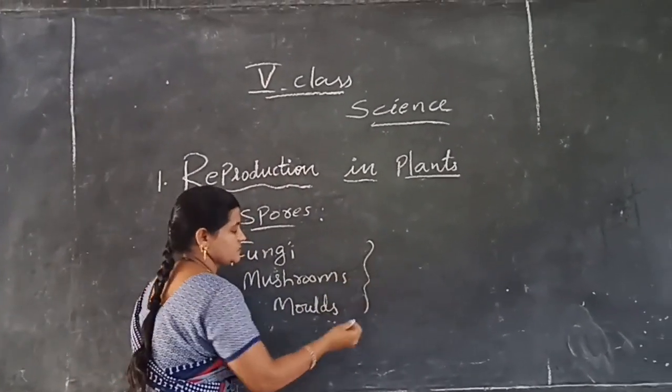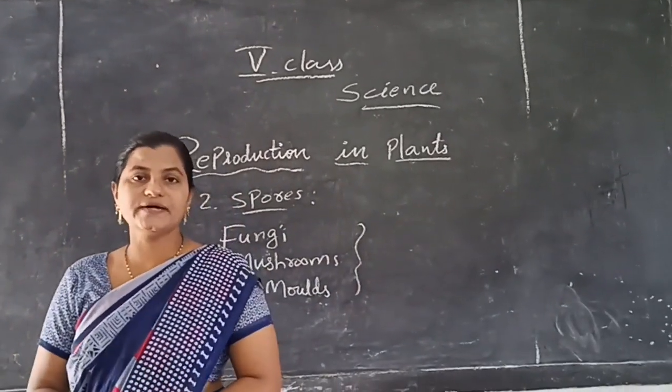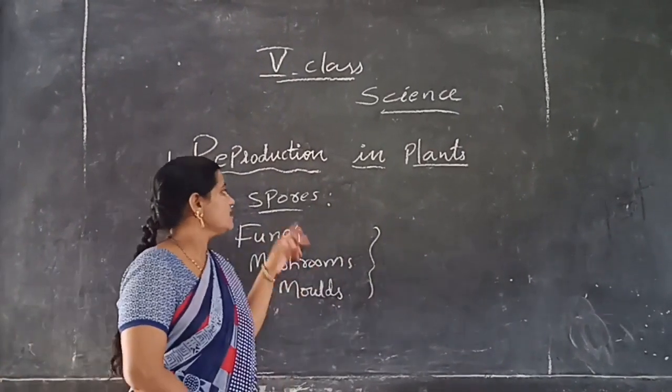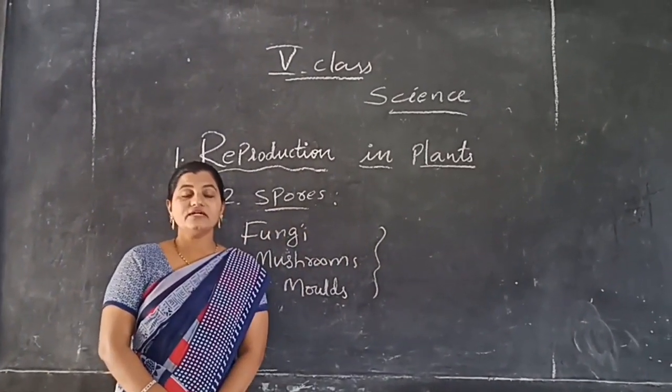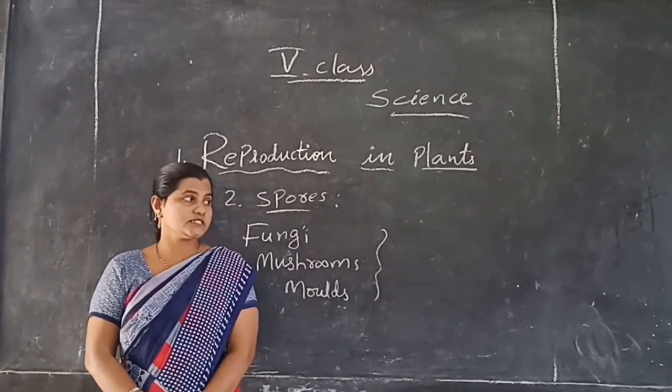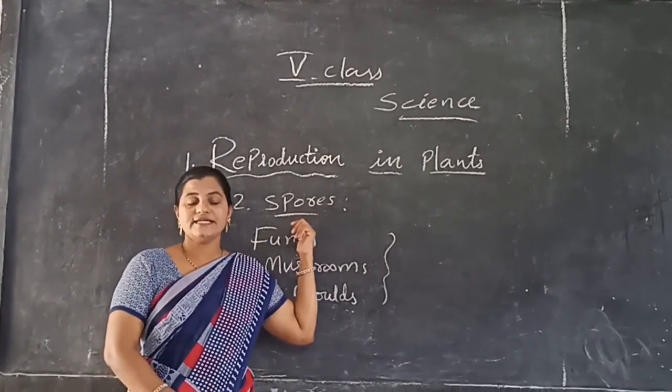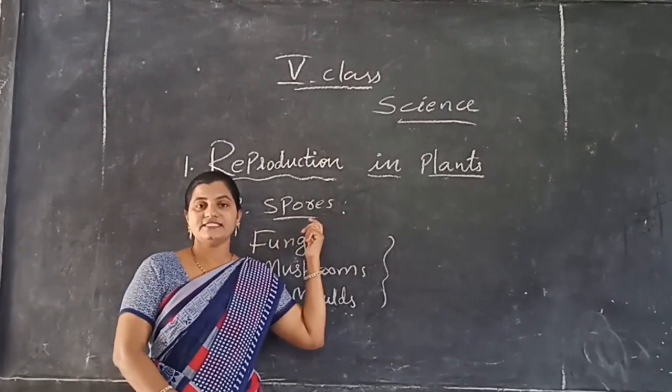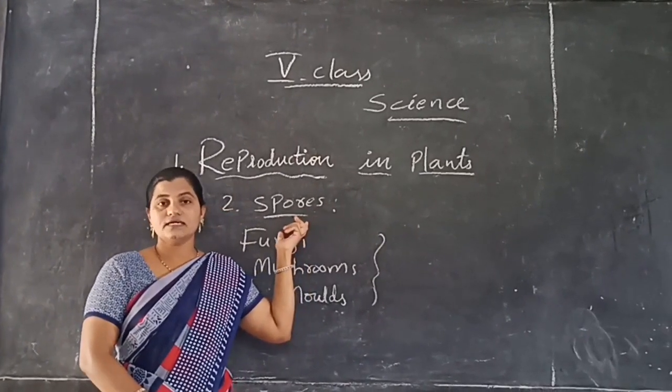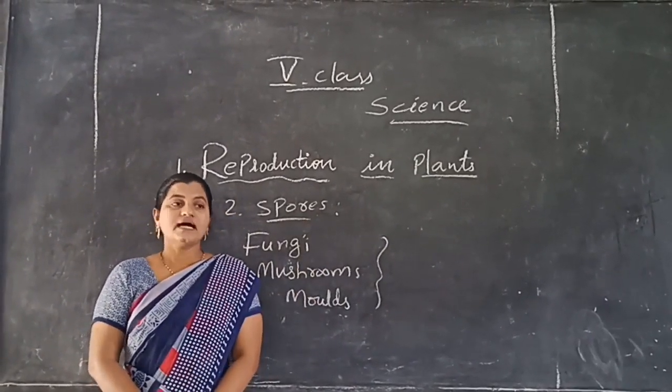Okay, these all belong to the fungal family or fungus. So we can see the roots. That's why they do reproduction by spores. These spores are very small, round, lightweight structures we can see on the surface of the leaves.